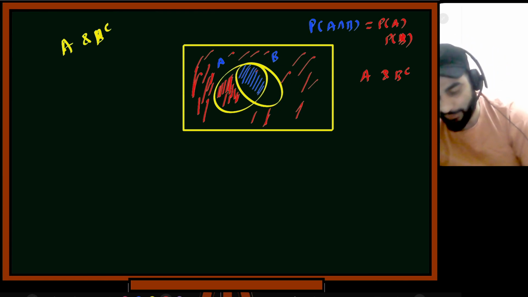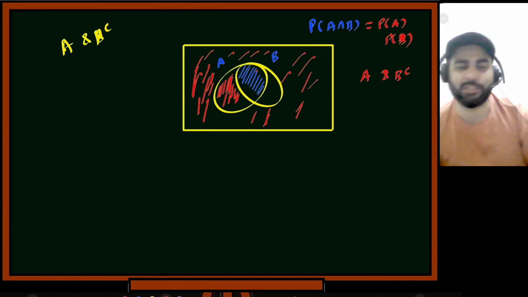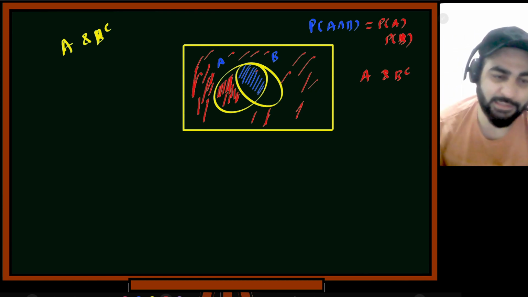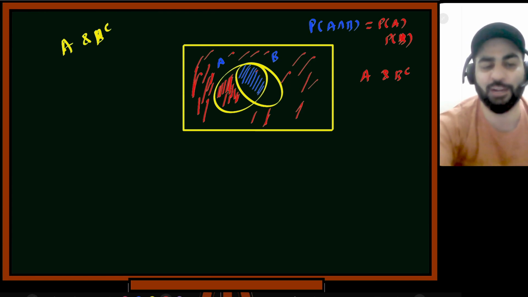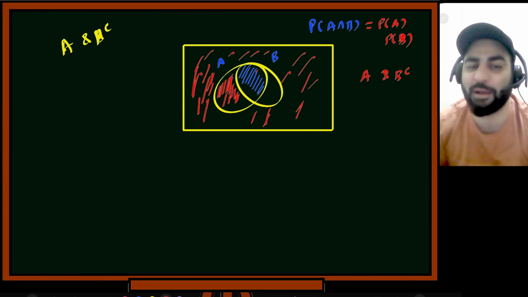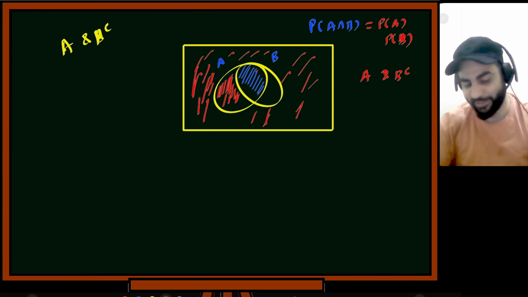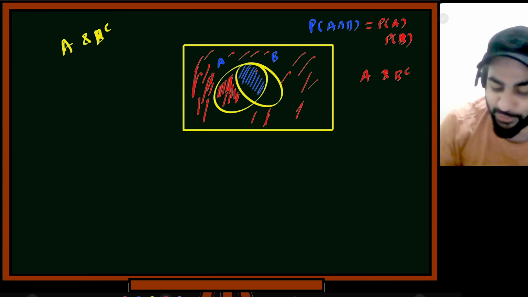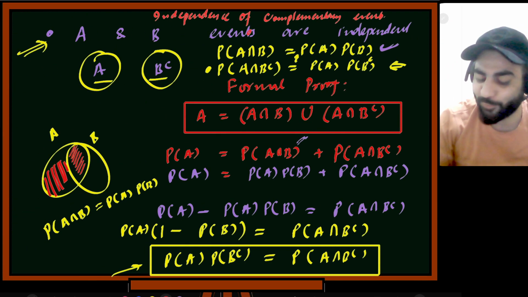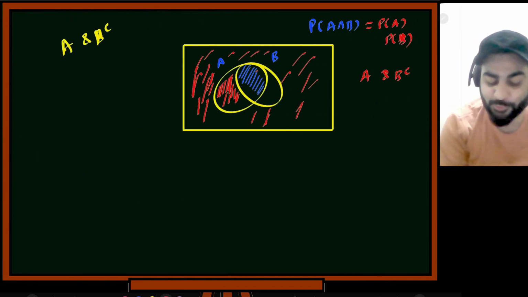Like, it's hard to see intuitively. I'll say I cannot see an intuitive way. For me, it's hard. Like, if anybody sees any intuitive way, I cannot see it, because only the mathematics tells me they are independent. Yeah, I think it's hard to see intuition wise, but mathematics tells that they're independent. I hope that by mathematics it's clear, and if I got any intuition by seeing the picture, but right now I don't think I am getting any intuition. So it's better to leave it here. So mathematically we proved it. They are independent.